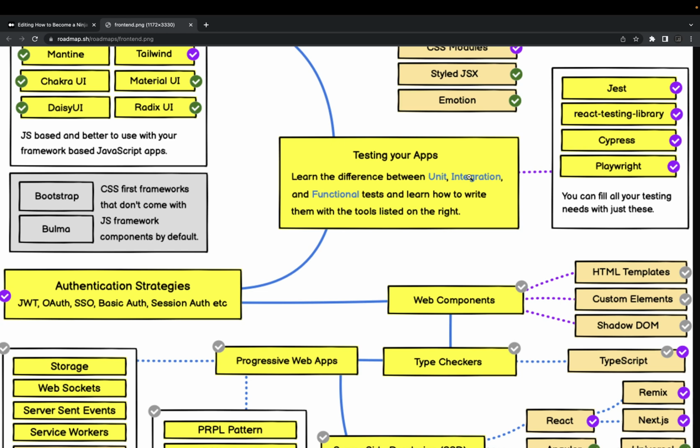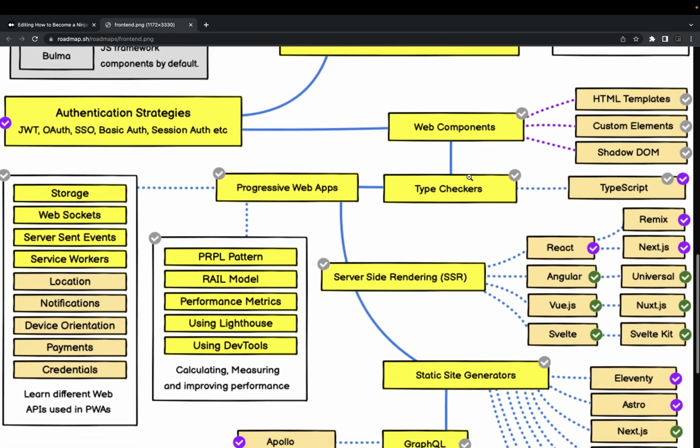For testing, earlier we used to have multiple libraries: Mocha, Chai, Jasmine, Karma. Okay, forget about all those things. You can just use Jest, React Testing Library, Angular Testing Library, and Jest. Those are more than enough for doing your unit and integration tests. Authentication strategies.